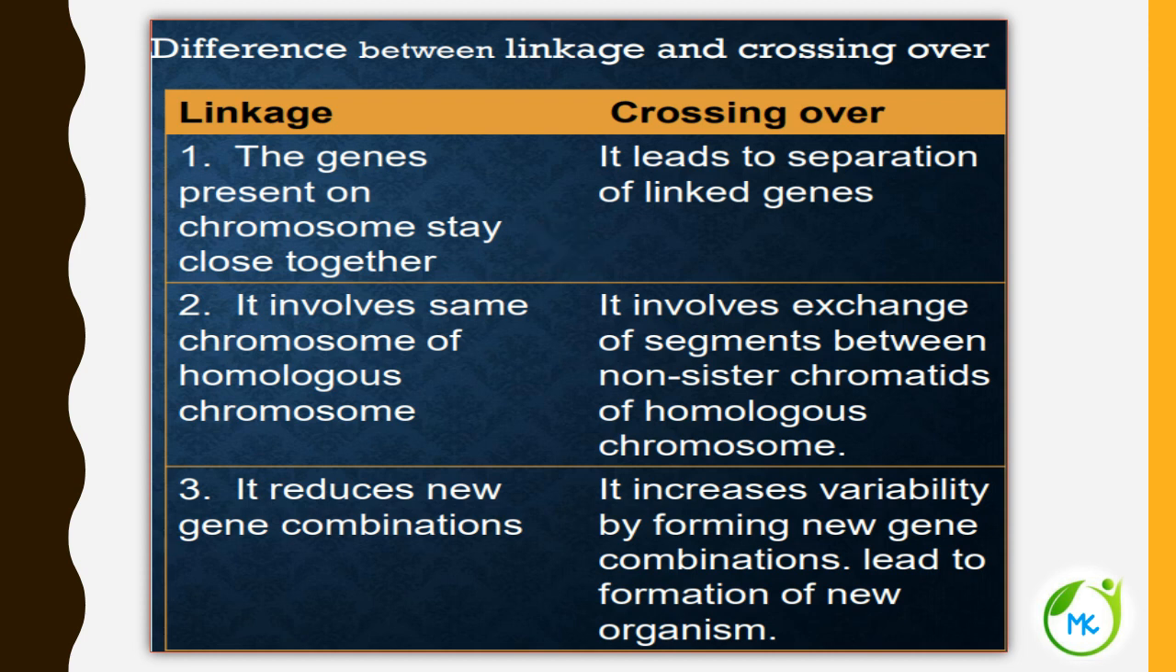Linkage reduces new gene combinations because it takes place within the same chromosome. Whereas crossing over increases variability by forming new gene combinations. Due to crossing over, there is a chance of new combinations of genes, and these new combinations of genes will lead to the formation of new organisms.